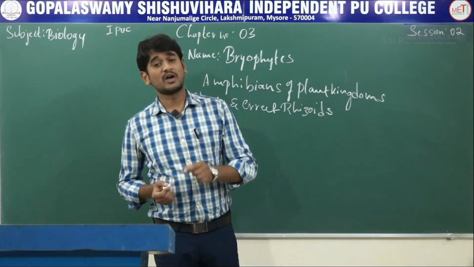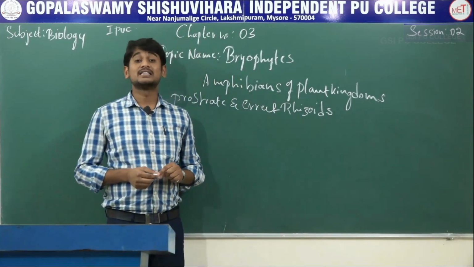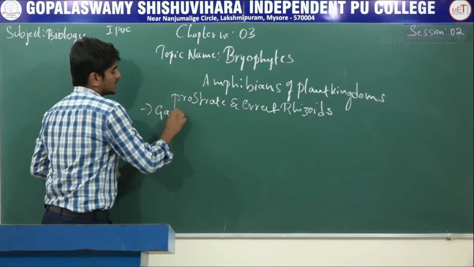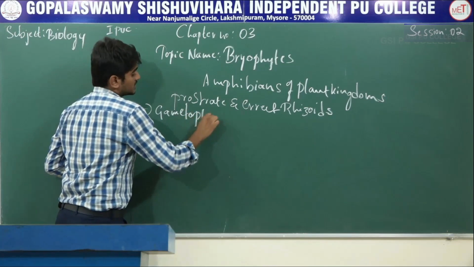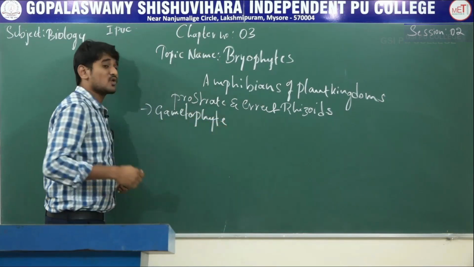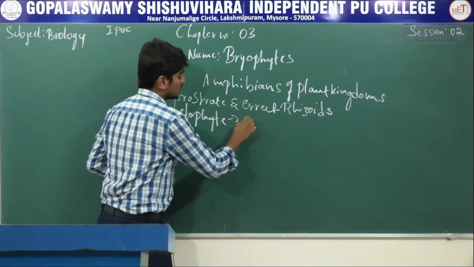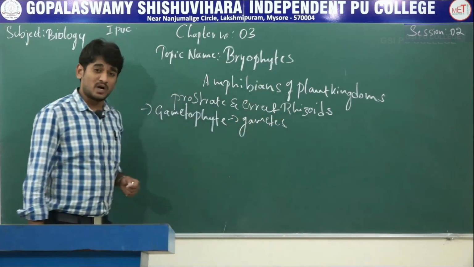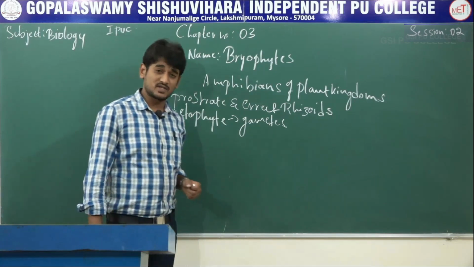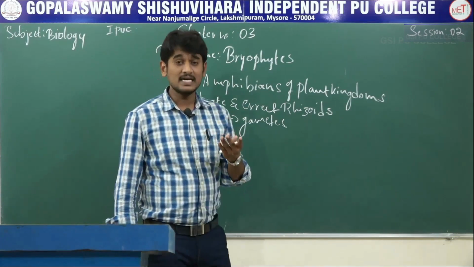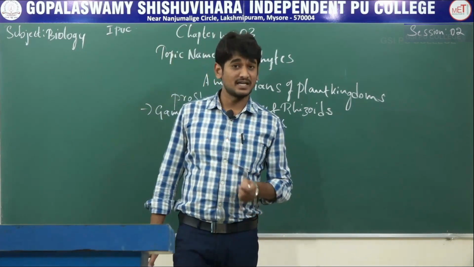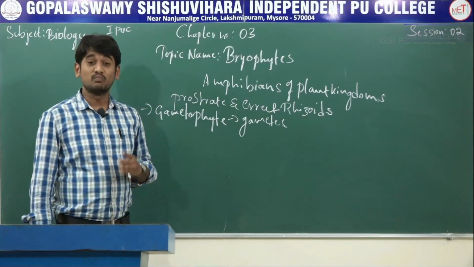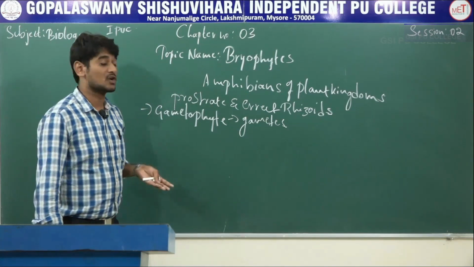Generally, the plant body of bryophytes is called gametophyte. What is gametophyte? Gametophyte means gamete producing body. Here, the plant body of bryophytes is called gametophyte, which means it produces the gametes and it is haploid in nature. And the sex organs in bryophytes are multicellular.